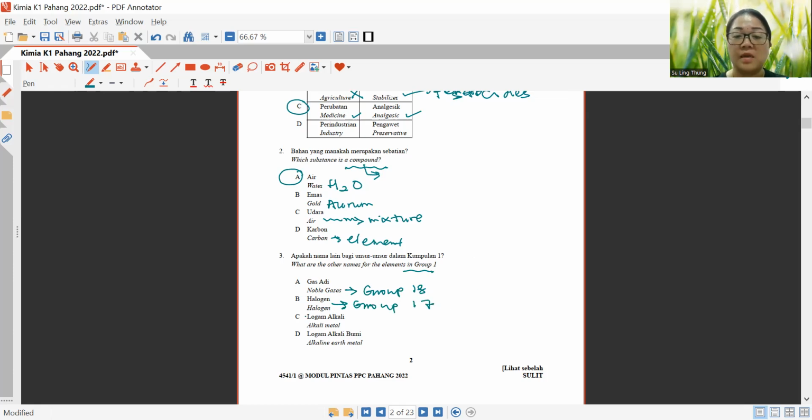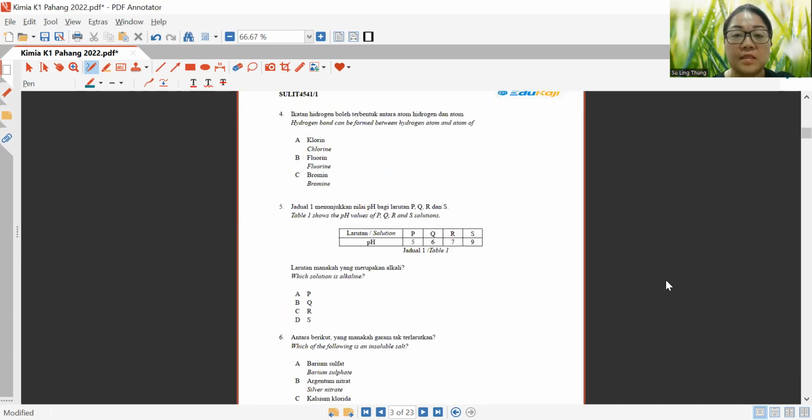And alkali metal, that would be group 1. So the answer will be C. And D is actually group 2. Group 2 we seldom emphasize on, but we just need to know the method of writing a proper chemical equation.